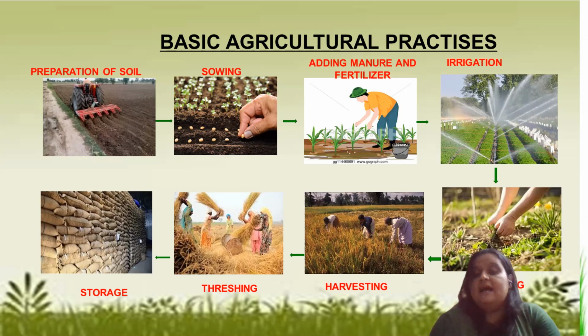Next step, that you can see, is irrigation. What is irrigation? Watering the plant. That is what you call irrigation. As we require water, in the same way plants also require water.